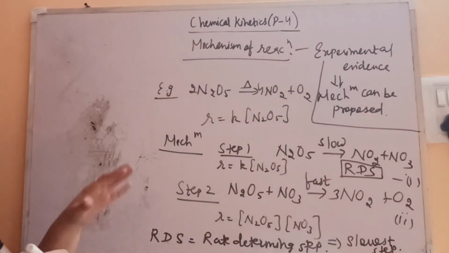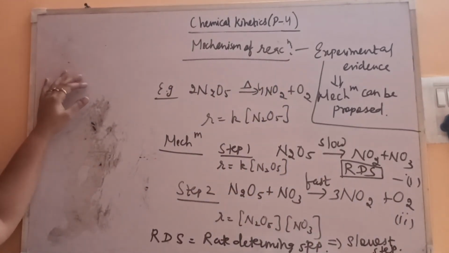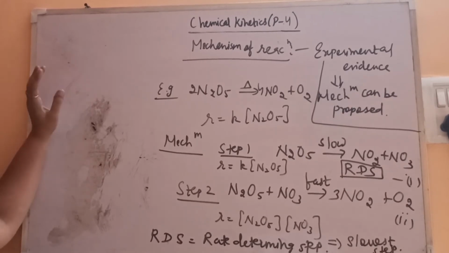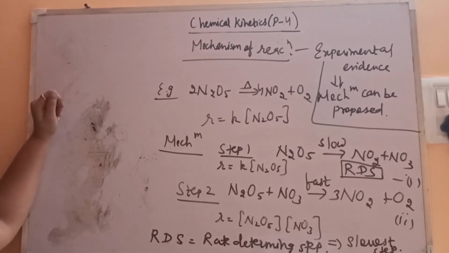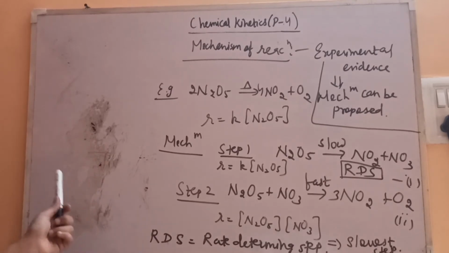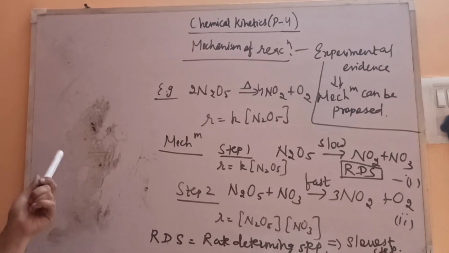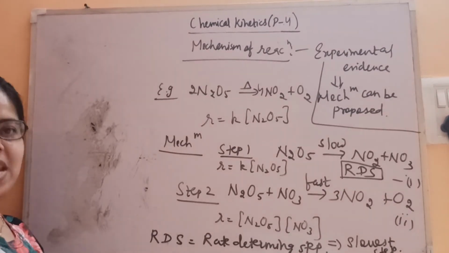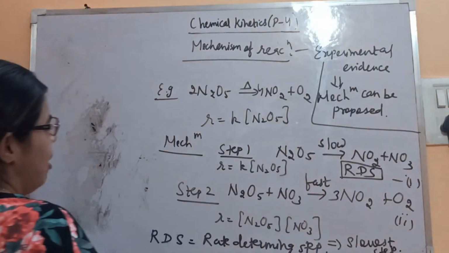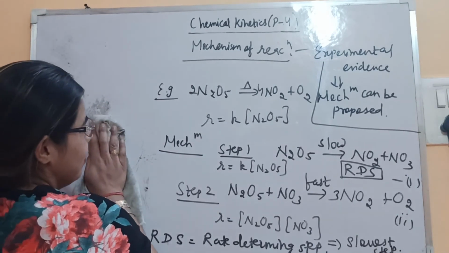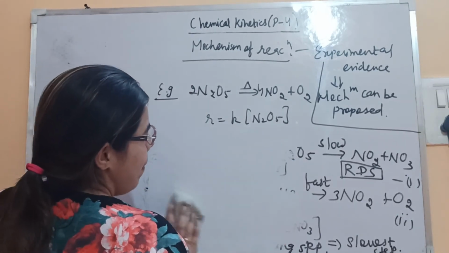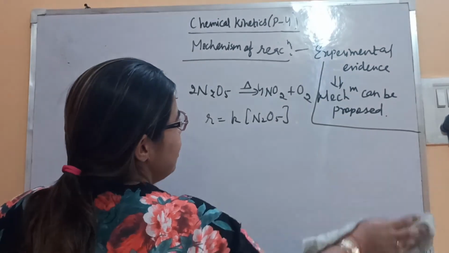Now from this step we can easily predict the molecularity of the reaction. In step 1, how many molecules are involved? Only one reactant molecule. So molecularity is 1 here. That's why this reaction is unimolecular and it's of first order also. So here molecularity and order are both equal. So this can be equal also. Let's see, when you combine both the reactions, what you will get.